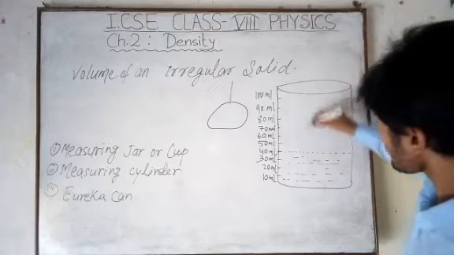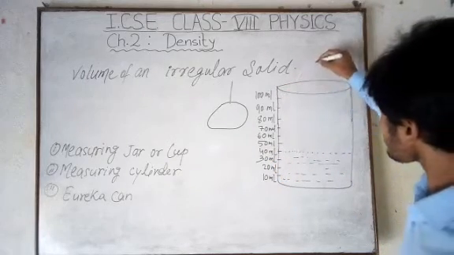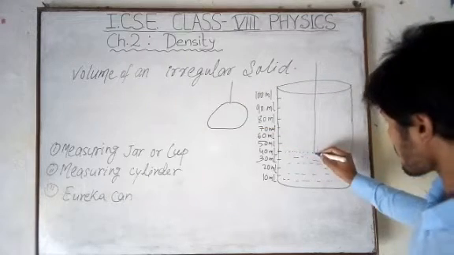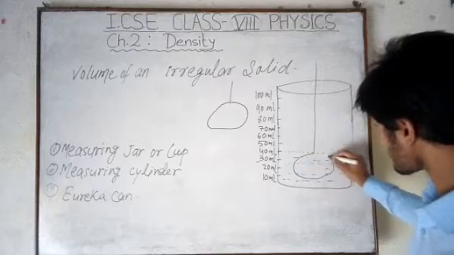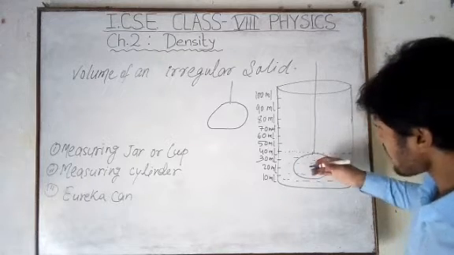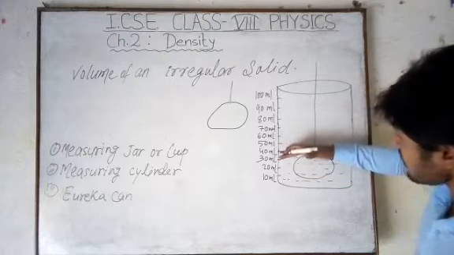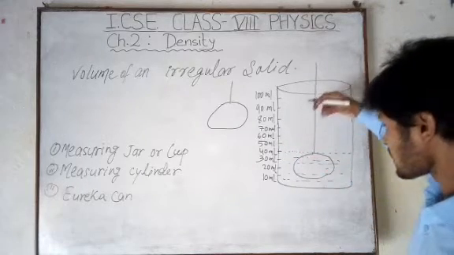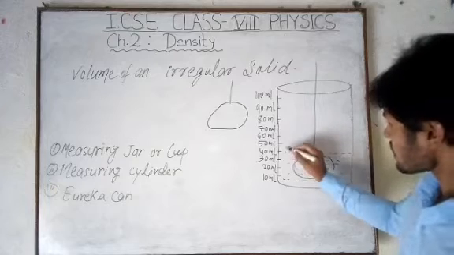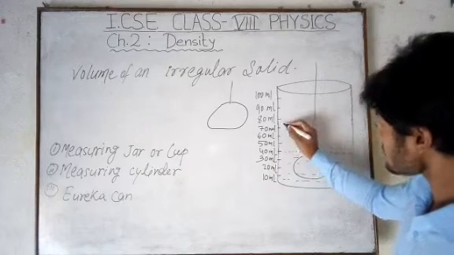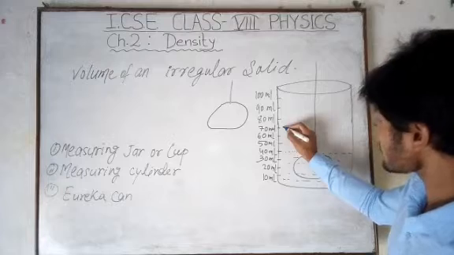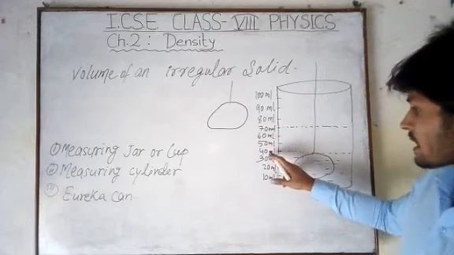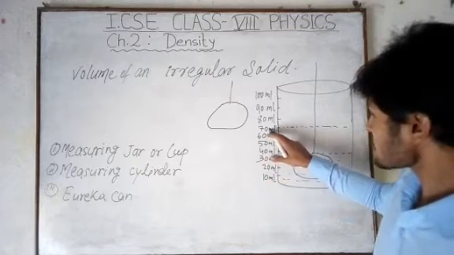Now if we slowly hang the stone and take it inside the liquid, what happens? Slowly the level of the liquid rises, and suppose after dipping the stone it rises up to 70 ml. So initially it is at 40 ml, now it is at 70 ml.